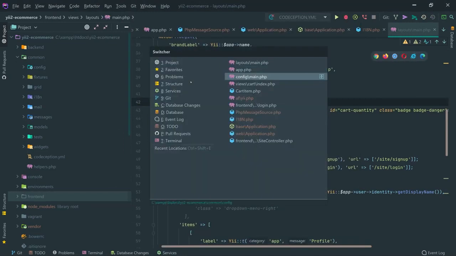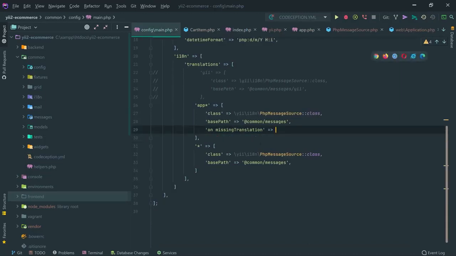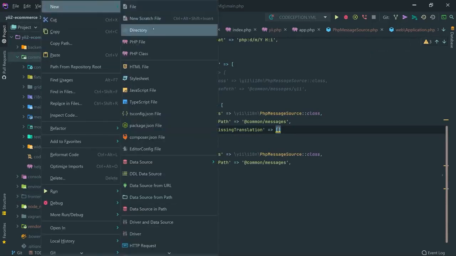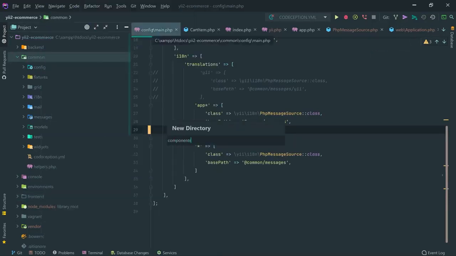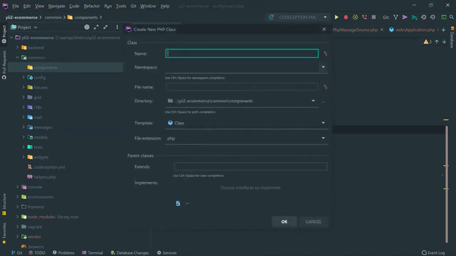Actually, I would like to make one improvement right here. I don't want this function to be at the config level. I would like to make an array, and I'm going to create a component in the common components, and inside the components I'm going to create a class called TranslationEventHandler.